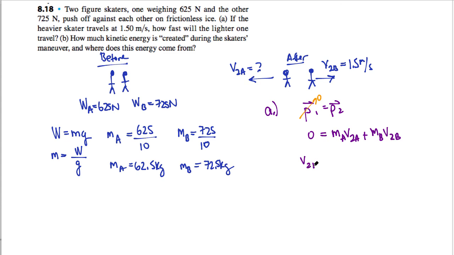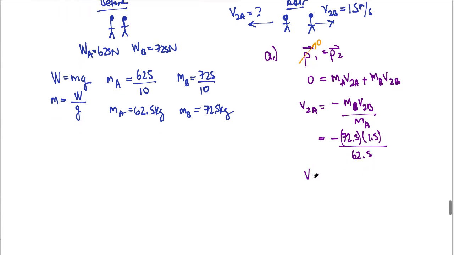So the final velocity of A must be equal to negative mass of B times B's final velocity over the mass of A. So this will be negative, so the mass of B is the 72.5 kilograms, make sure you're using the correct mass, times the 1.5 meters per second they'll be traveling, over the 62.5 kilograms for the lighter figure skater. So the lighter figure skater's velocity will be a negative 1.74 meters per second. So she will be moving, or they will be moving, in the opposite direction at a slightly faster speed.